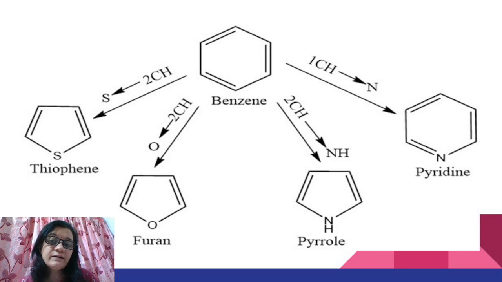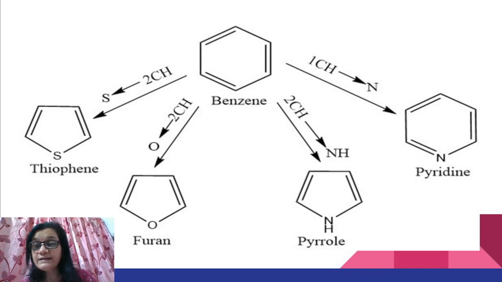So here pyridine very easily gives away its electrons and reacts with other elements, while in case of pyrrole, the lone pair of nitrogen is involved in the aromaticity. So these electrons are not available for